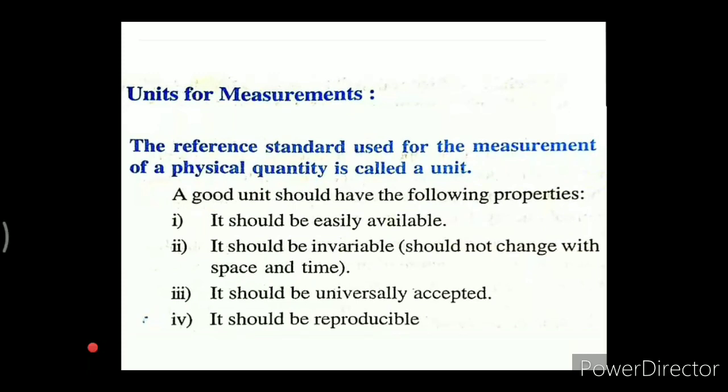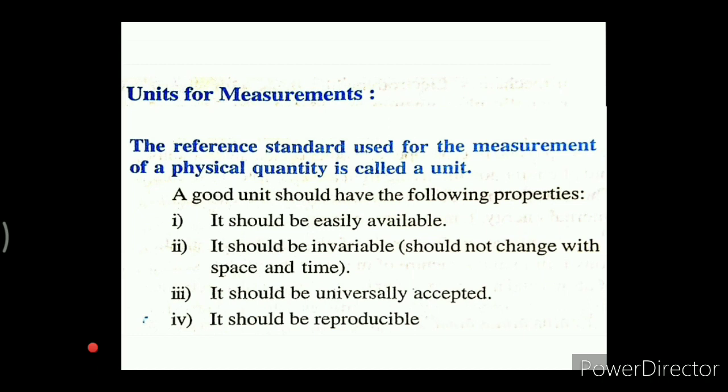The very first question arises over here, that what is a physical quantity? So a physical quantity is a property of a material or a system that can be quantified by measurement, or we can say that a physical quantity is a quantity which can be measured. And hence a physical quantity can be expressed as the combination of a numerical value and a unit.